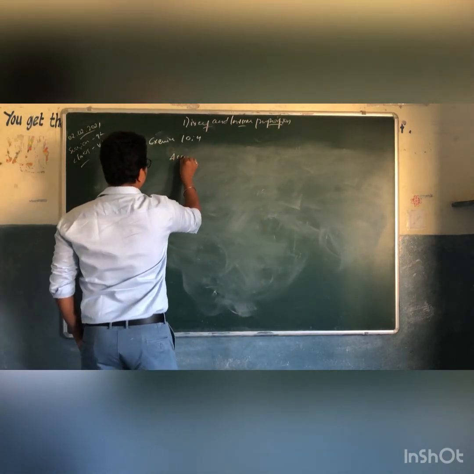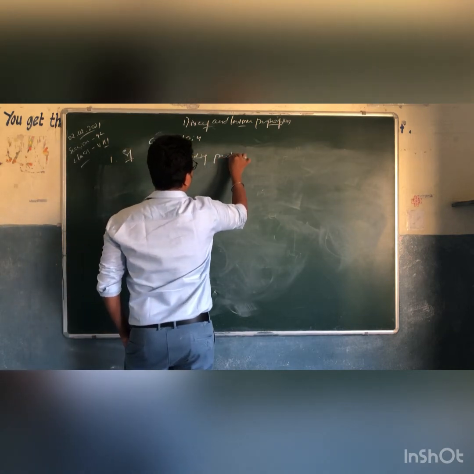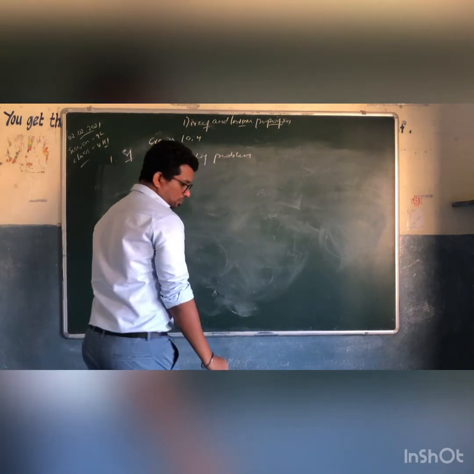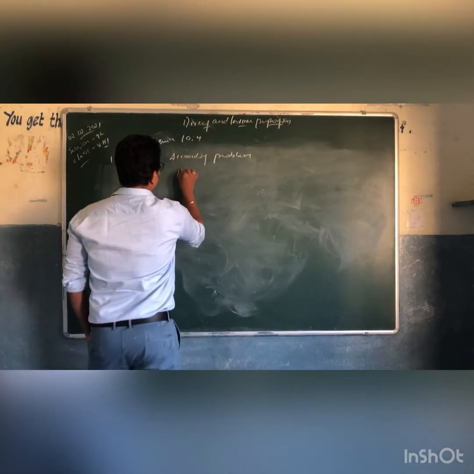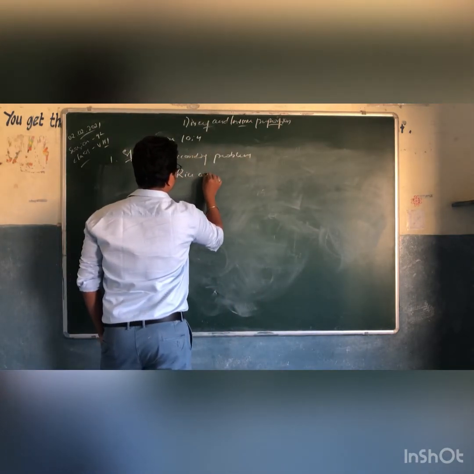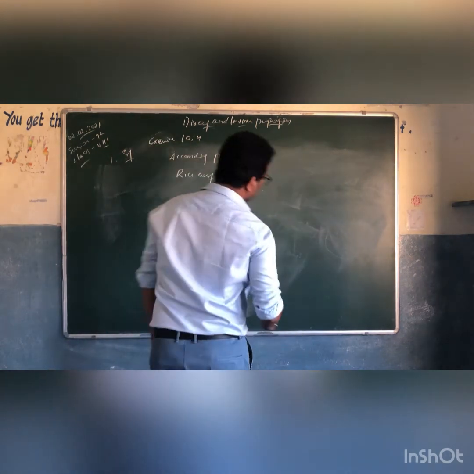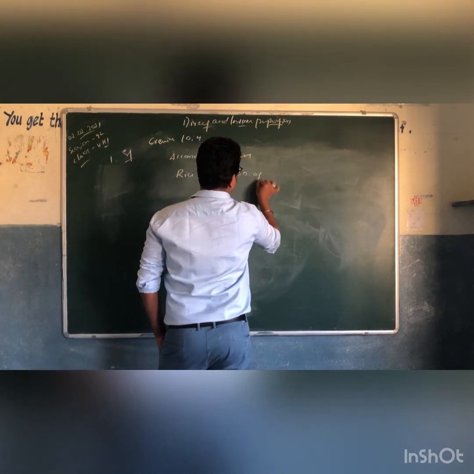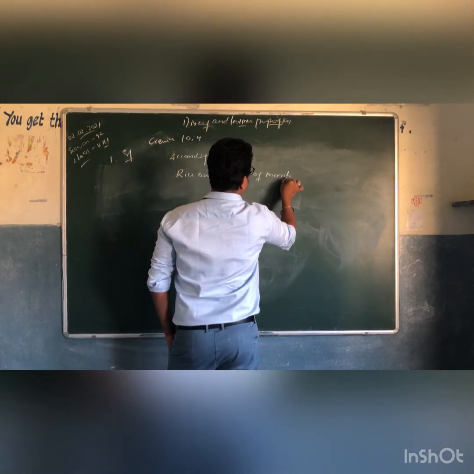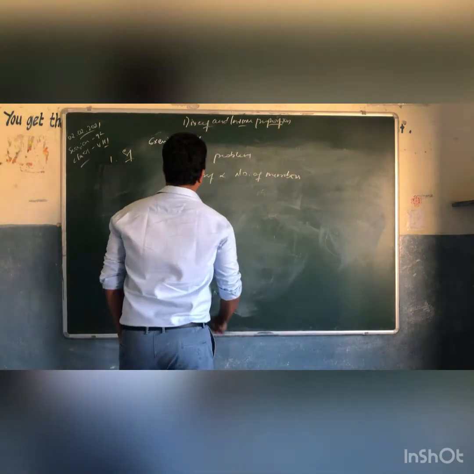Write down according to the problem: rice cost is directly proportional to number of members. Rice cost is directly proportional to number of members, right?